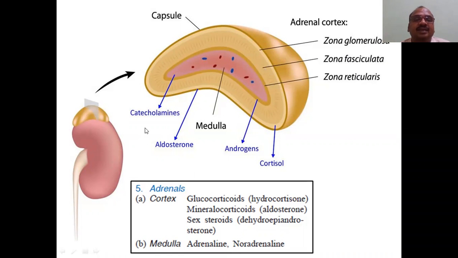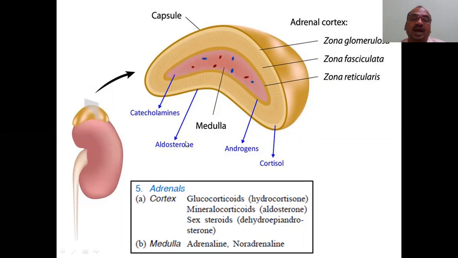Here some of the mentions I have mentioned. Catecholamines, adrenaline, noradrenaline, all these are the catecholamines secreted by this part, the medulla. Whereas aldosterone is secreted only by the outer part, the capsule part. This is also very important. Capsule part secretes the aldosterone, which is important for the reabsorption of water, etc. in the kidney, because it is very near the kidney. Capsule is having a direct contact with the kidney.